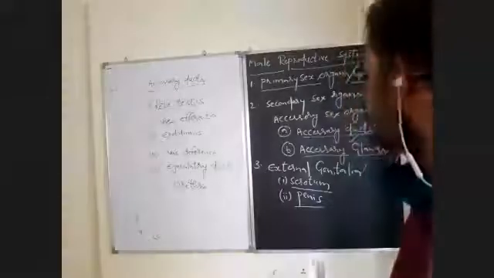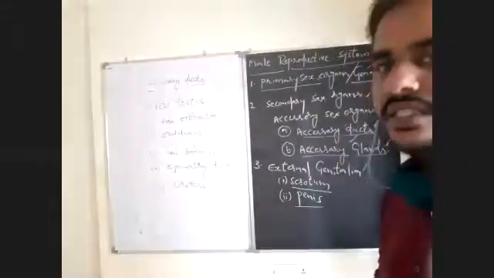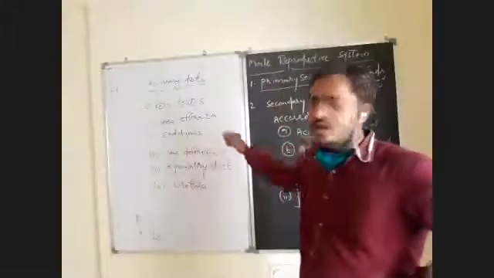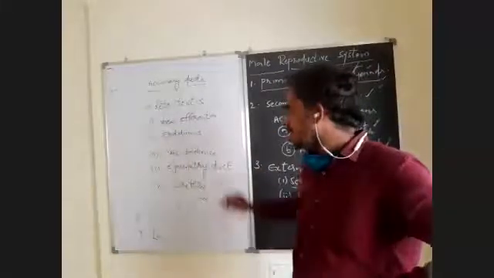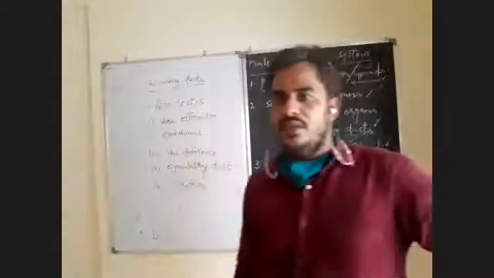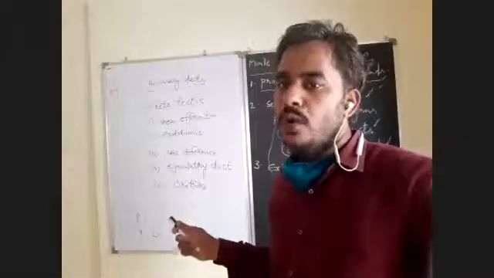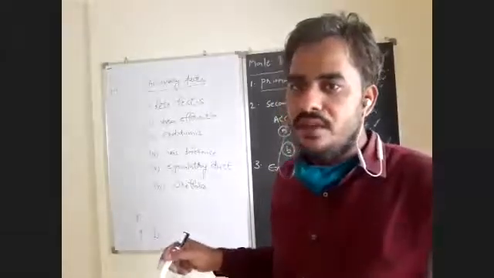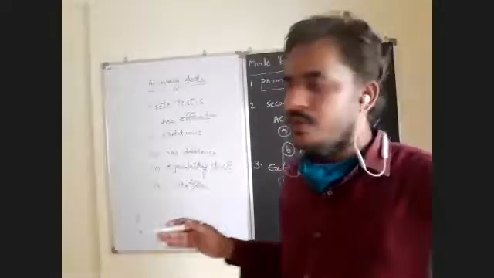The accessory ducts here: the first one is rete testis, the second is vasa efferentia. It is followed by epididymis and vas deferens, ejaculatory duct, and urethra. So this is the sequence through which the spermatozoa will be transported in the male reproductive system. A very important sequence you should keep in your mind.